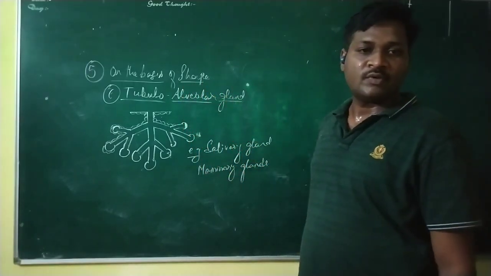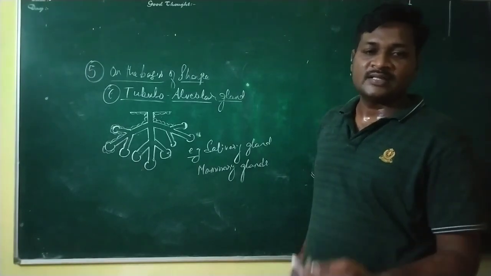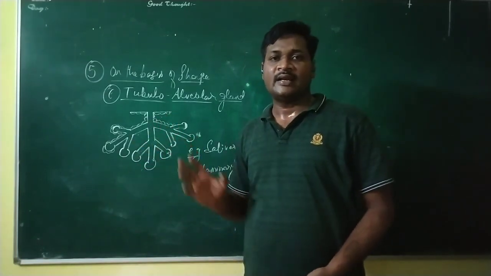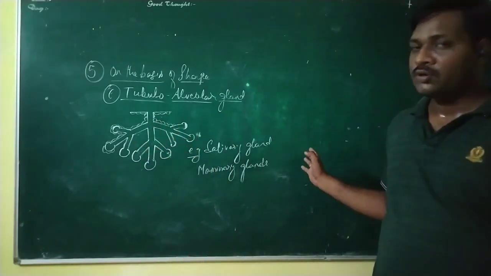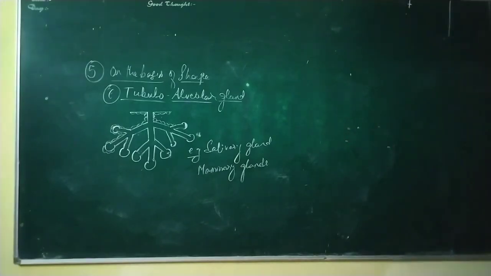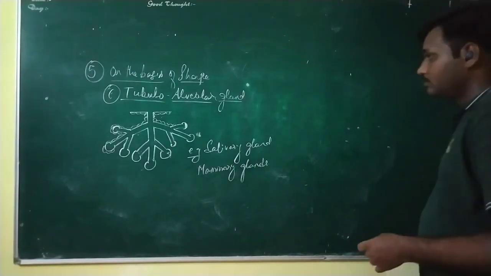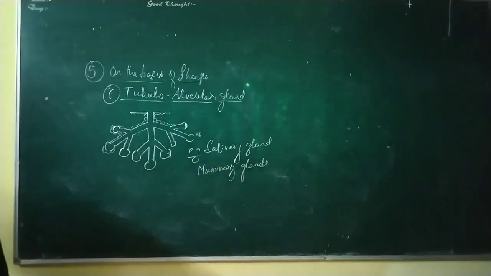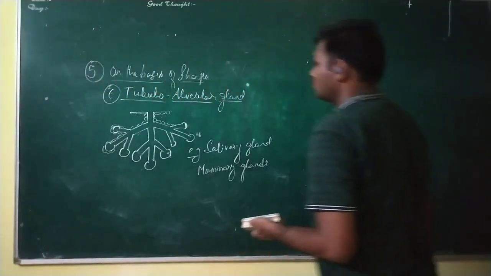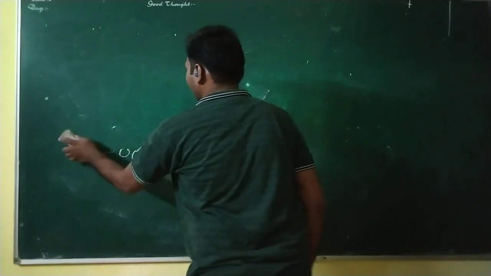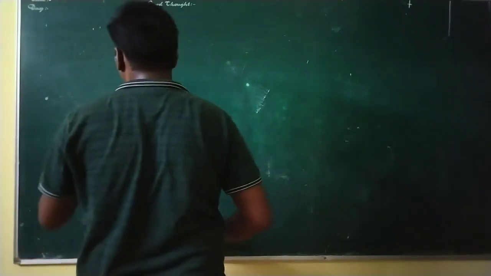Now next we are going to move towards the cell junctions. What are these cell junctions? How many types of cell junctions are there? Then we will discuss the connective tissue. So you can pause the video and note down the points. So we'll move to the next point, that is cell junctions. What is the function of cell junctions? We'll see here.